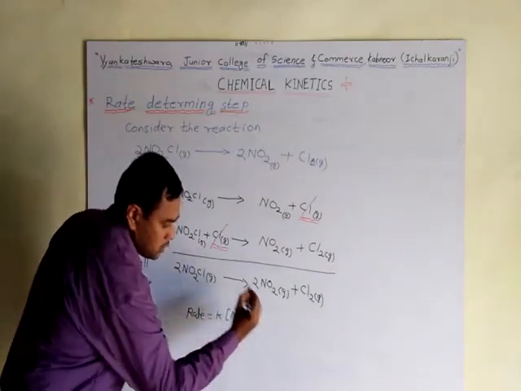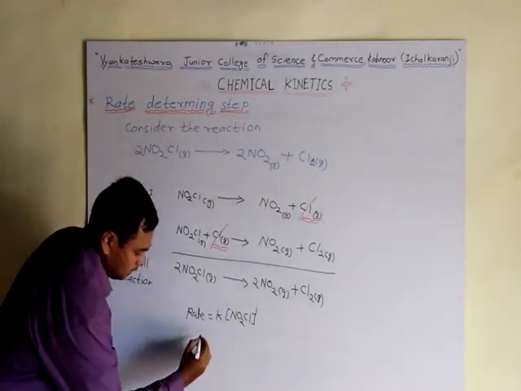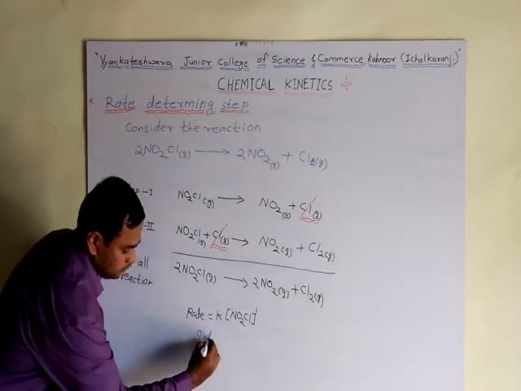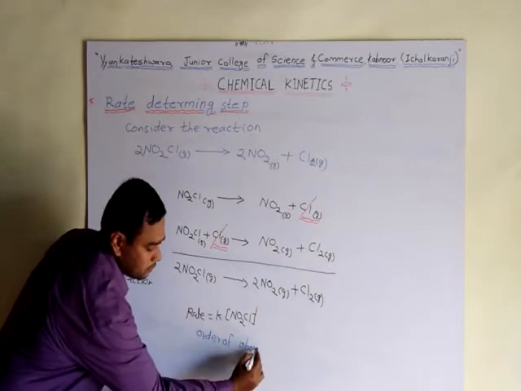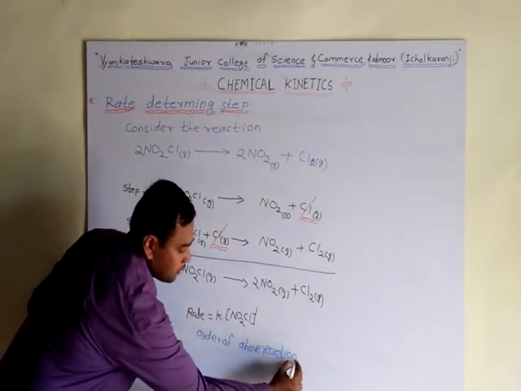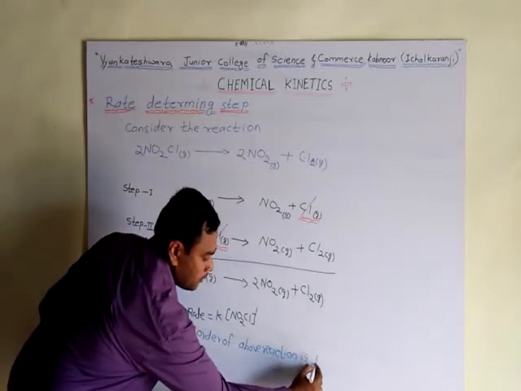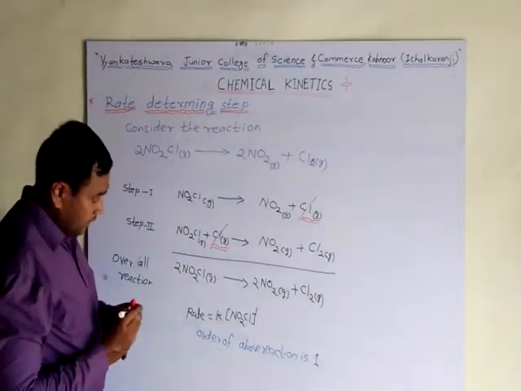The exponent is 1. Therefore, the order of the above reaction is 1. That is a first order reaction.